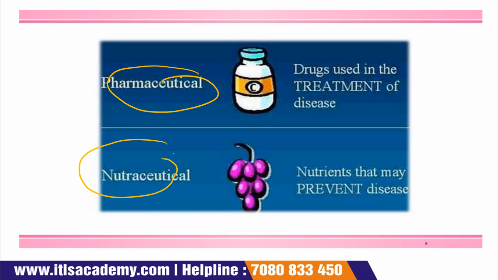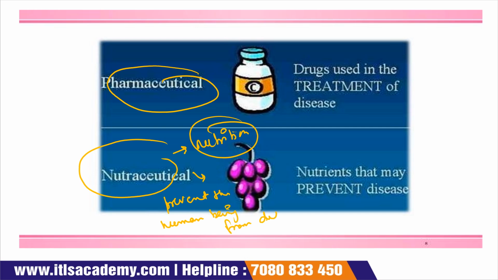Nutraceuticals also provide nutrition, and along with the nutrition, they prevent human beings from disease. So that's why nutraceuticals have less harmful effects on the human body as compared to pharmaceutical products, because pharmaceuticals are totally chemical based.